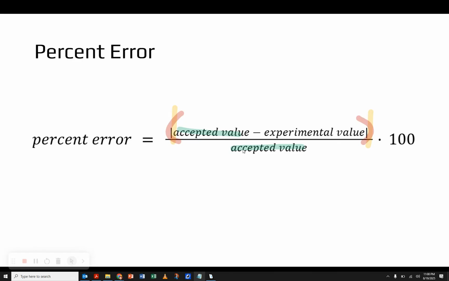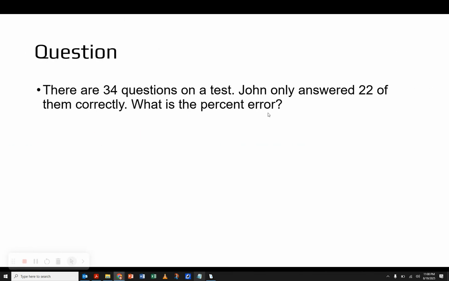And so notice we're taking that difference on top, that subtraction there, to find the difference between what was right and what I did. And then we divide by that accepted value. It kind of scales that value, puts it in some context for the size of that value. And then, of course, we multiply by 100 with all percents. So let's look at a couple of problems real quick and practice this. And this really is kind of like grading your work in the lab.